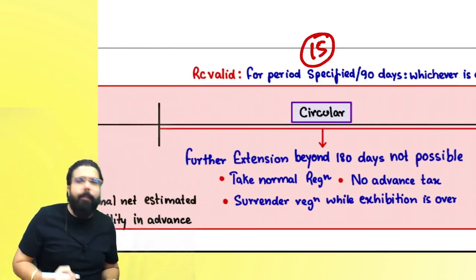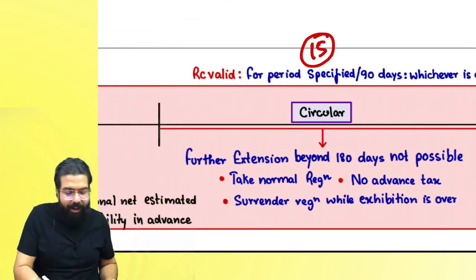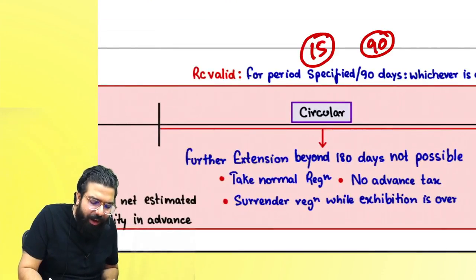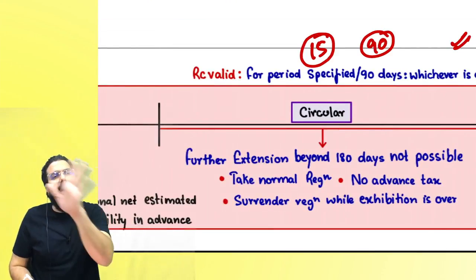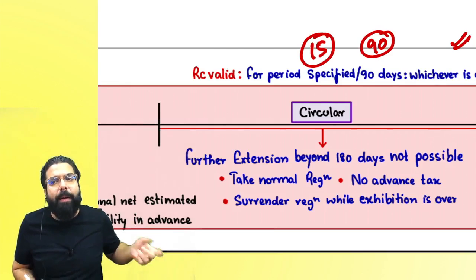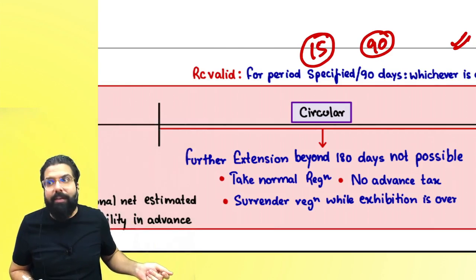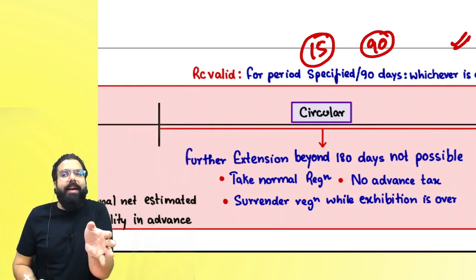Always remember, they are given registration for the period which they have asked for. For example, if they ask for 15 days, then 15 days, or 90 days, whichever is earlier. So when you are applying as a CTP or an RTP, the maximum period for which you are given registration is how many days? 90 days.